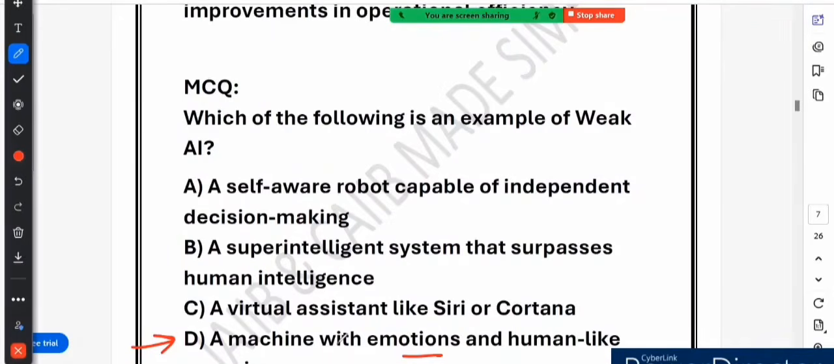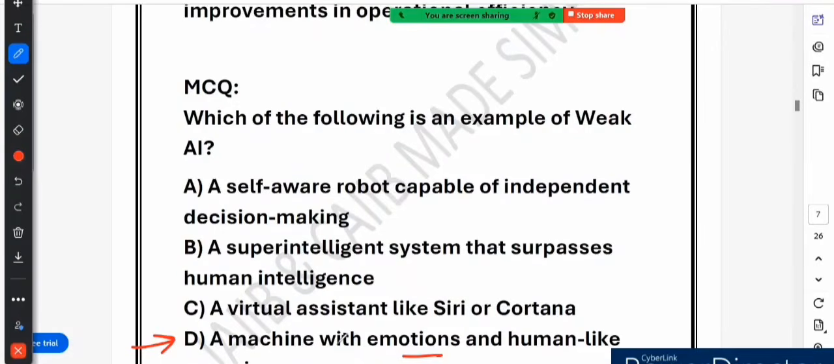So what do we learn in this question? That weak AI or narrow AI is designed for a specific task and does not have general intelligence. The correct answer is option number C, right? Option number A, that is self-aware robot, and option number D, that is machine with emotion, they represent a strong AI, and option number B, which is called super AI, is a future concept where AI surpasses human intelligence. I hope it is clear.